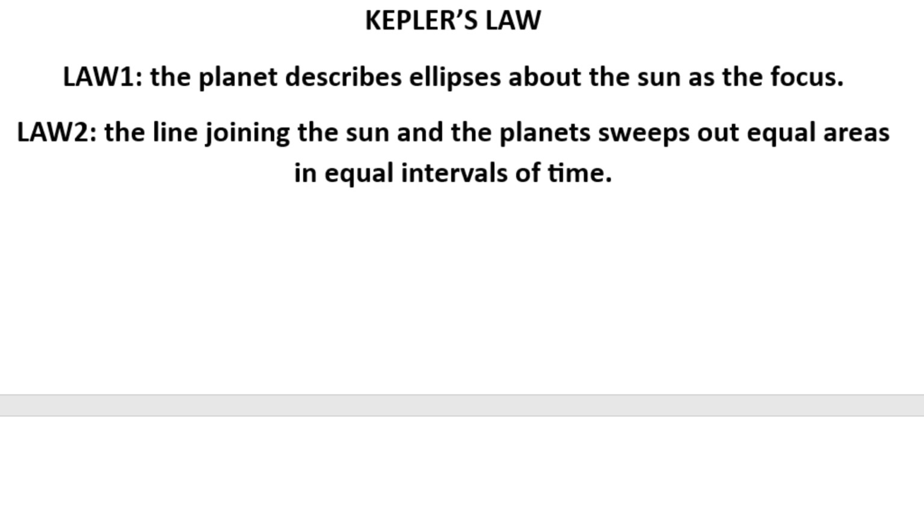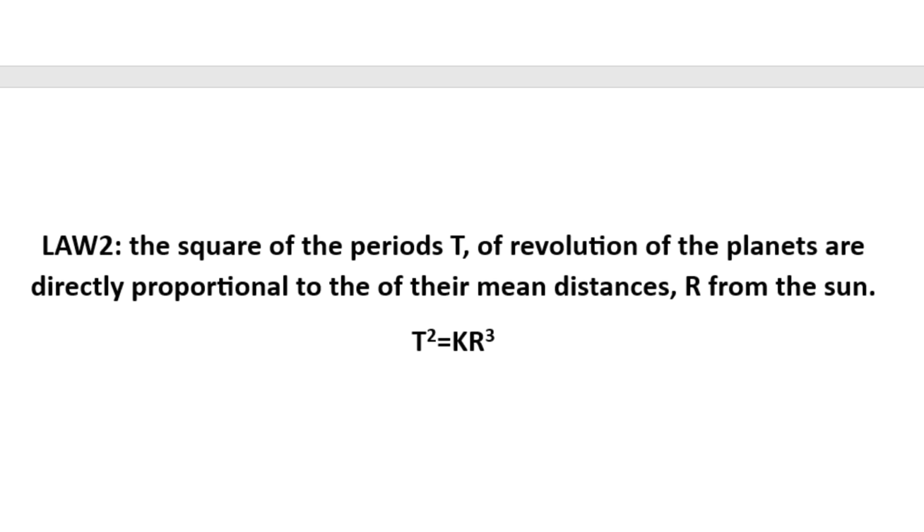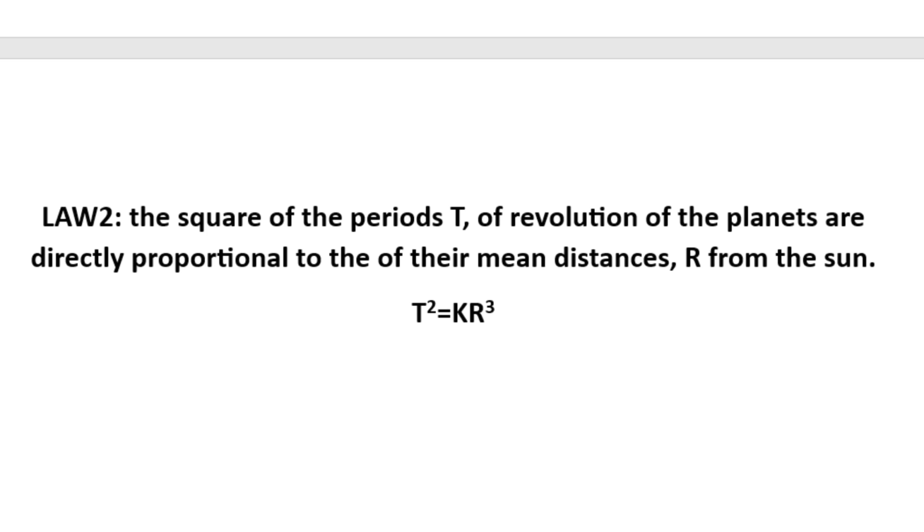And law 3 can be seen as this. Let's look at law 3. Law 3: the square of the period T of revolution of the planet is directly proportional to the cube of its mean distance r from the sun. And this is the interface of this definition and of this law. These are the 3 laws of Kepler's laws of planetary motion. Let's go for the next question.